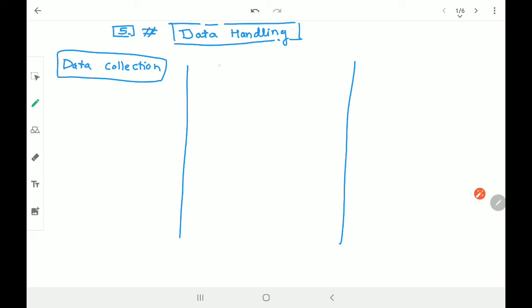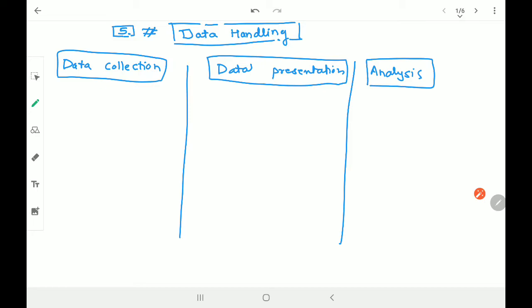Second is data presentation. Okay. And third is analysis of the data, understanding data. Okay. You have only data collection and data presentation today in this particular topic, whereas analysis we have in coming grades like in 9th standard and 10th standard. What is collection of the data? I hope you remember tally marks, and then collecting the data. You remember that? All that is called data collection.